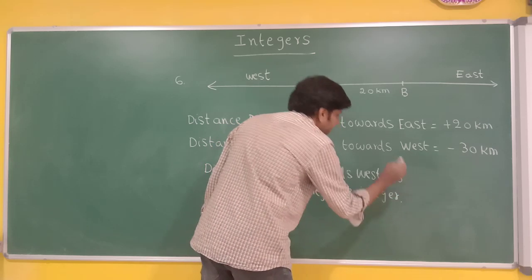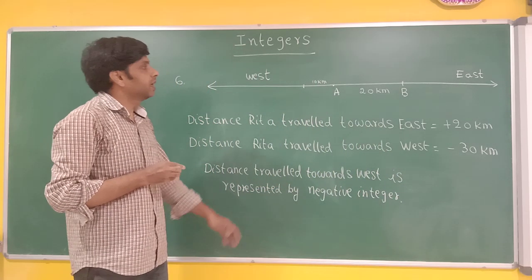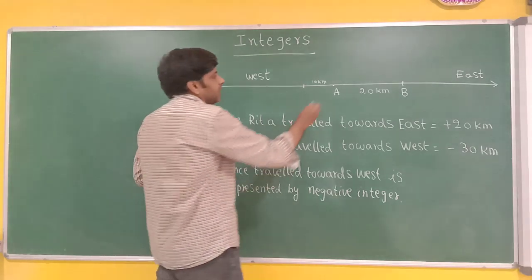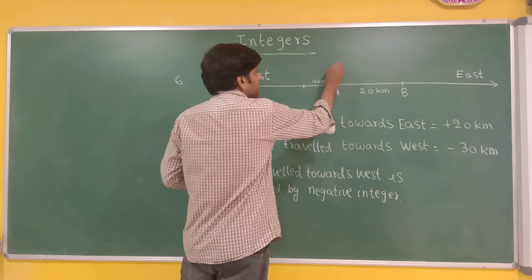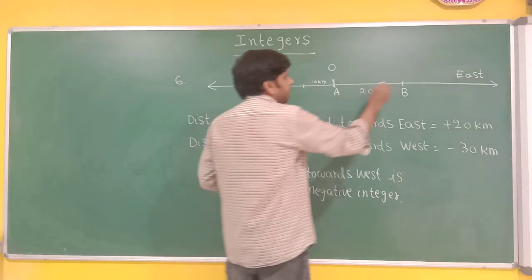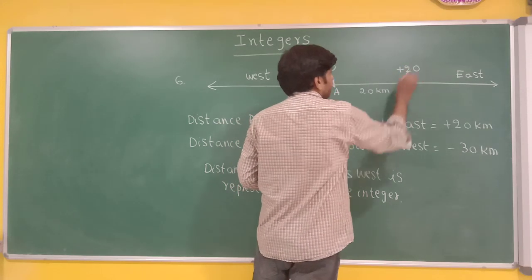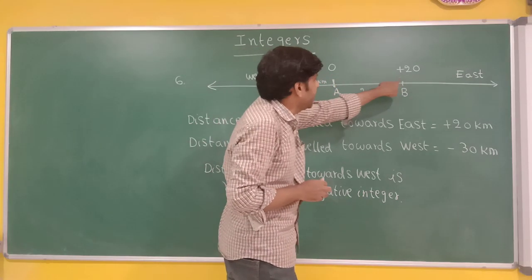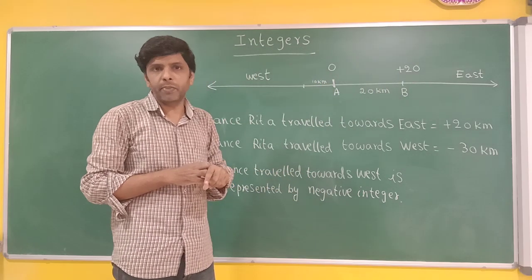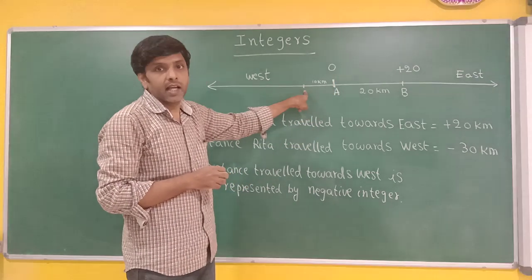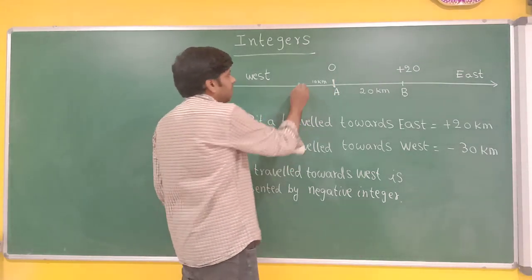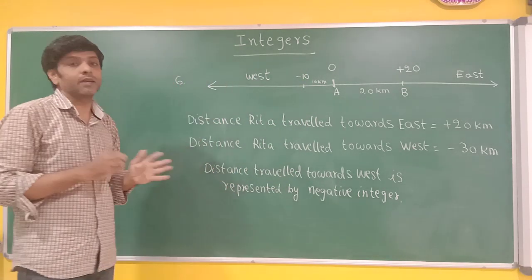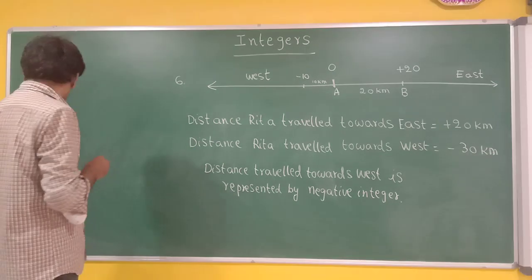They are asking one more question. They are asking, now where is that girl Rita standing? See here. I told you, you can take this one as 0 on the number line. And this is plus 20. Now, east is positive. Now, when she is traveling from here till here, 20 kilometers are completed. Now, what is this 10? This is minus 10 of west. So, where is that girl standing? That girl is standing at minus 10.